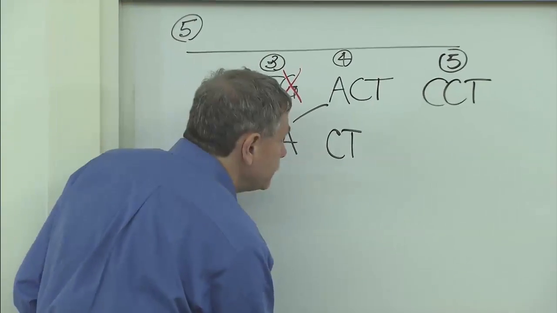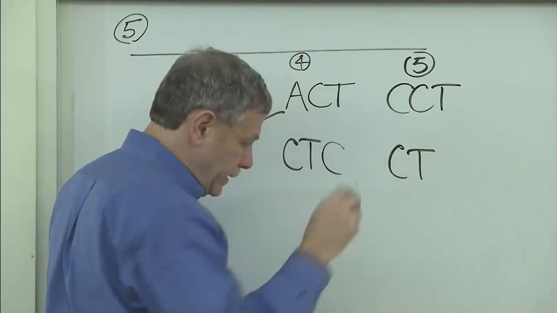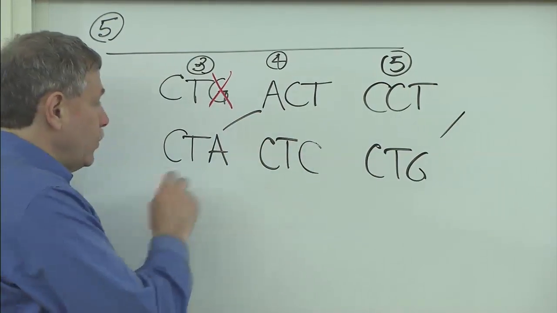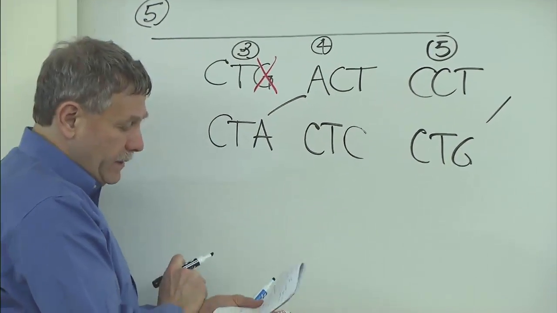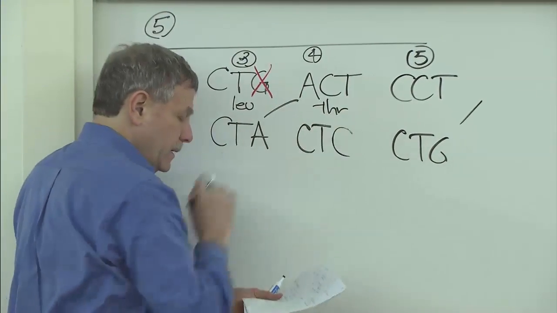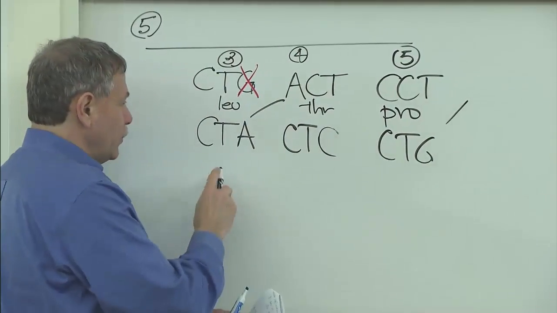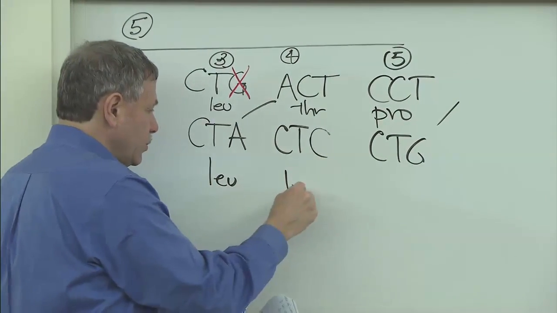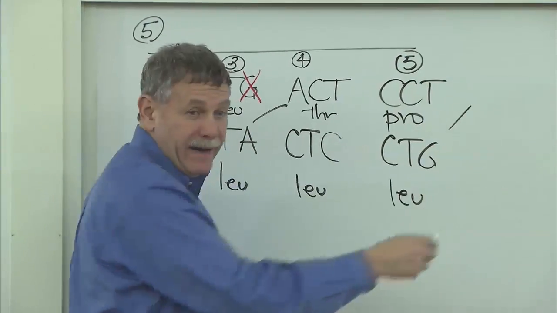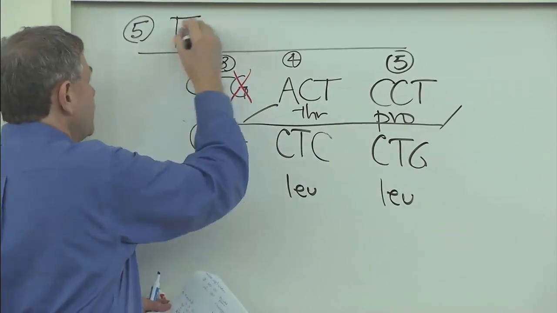CTC. Let's see, CTG happens to be the next one that comes in. And what are my amino acids here? They're all wrong. This is a leucine, a threonine, and a proline. But instead, I think I end up with leucine, leucine, leucine. And it keeps going past there. It's just a mess. The whole thing's an utter mess, and we call that a frame shift.